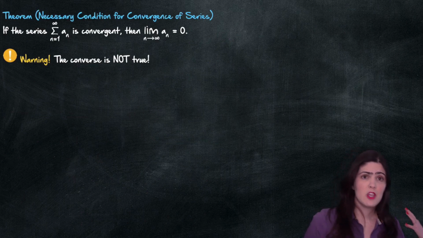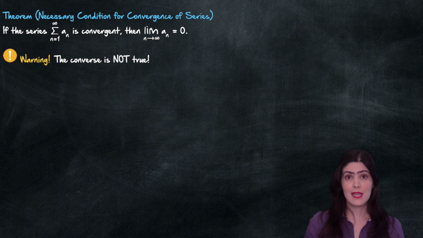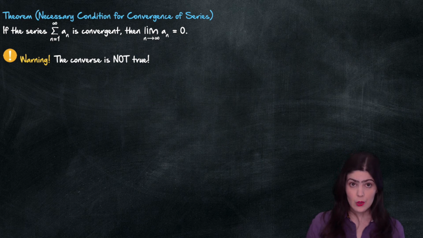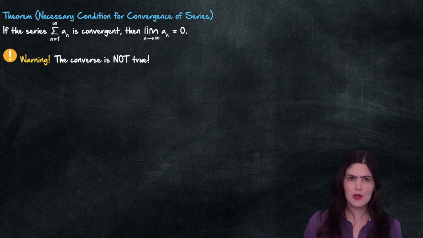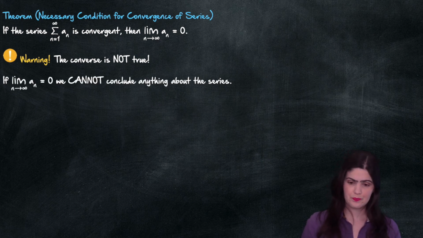Now, there is a huge warning attached to this theorem. The converse is not true. Repeat, the converse of this theorem is not true. If you know that the limit of the an's is equal to 0, you cannot conclude that the series is convergent. This is a very, very common mistake. Please do not make it. And I'll show you an example so you never forget that the converse is not true.